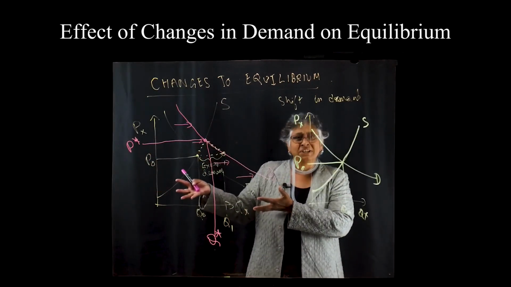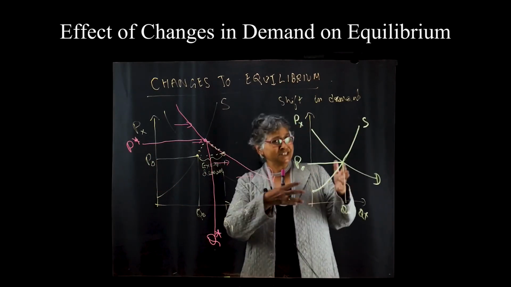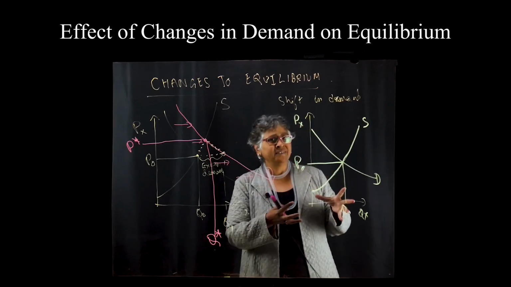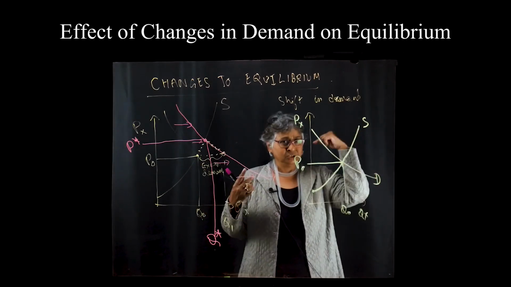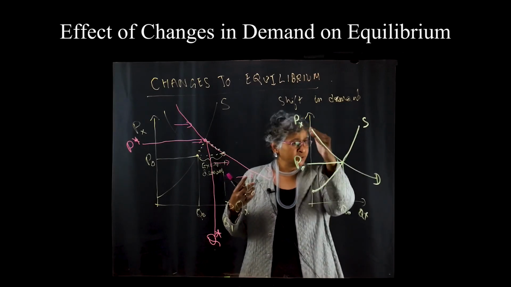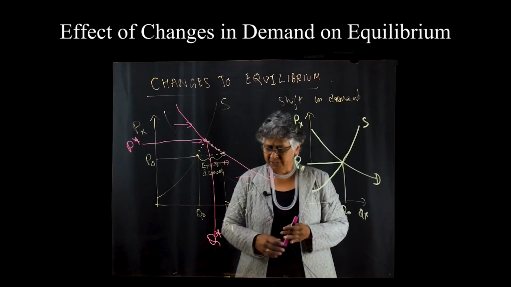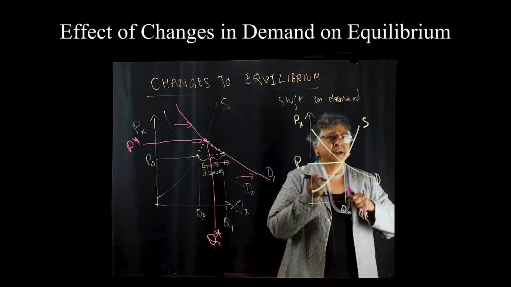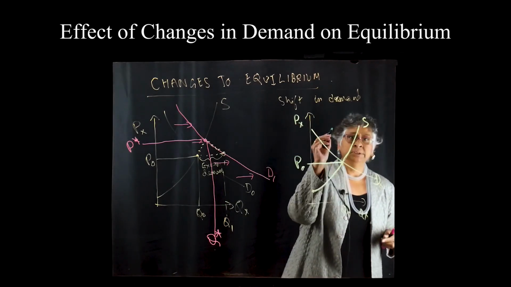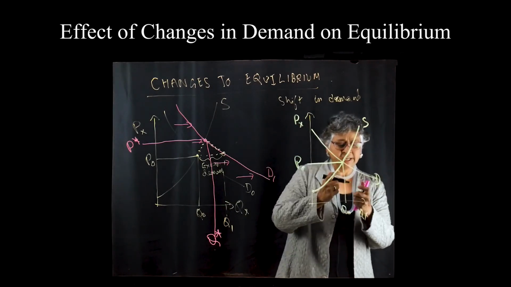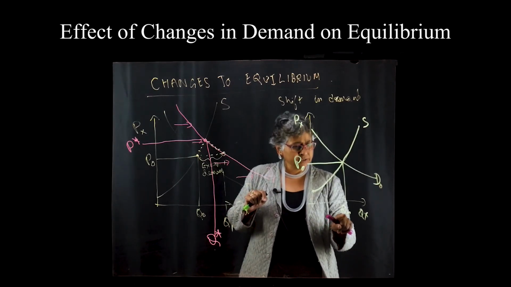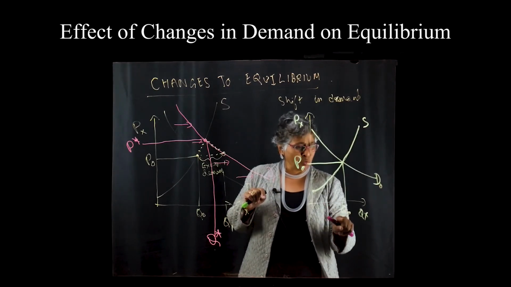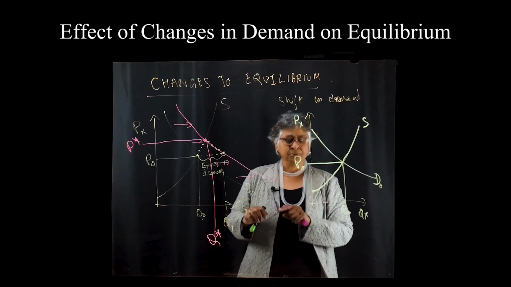Now that we've seen what happens when we have an increase in demand, let's take a look at what happens when we have a decrease in demand. So again, you start at equilibrium. Here is my demand curve, here is my supply curve, and I'm going to call them D0 and S0 to indicate it's the original. Original price, equilibrium P0, original quantity, equilibrium Q0.